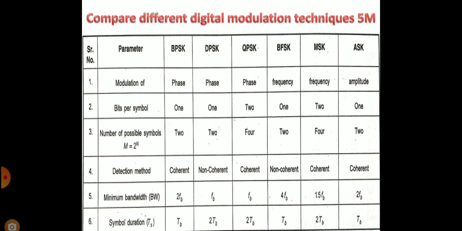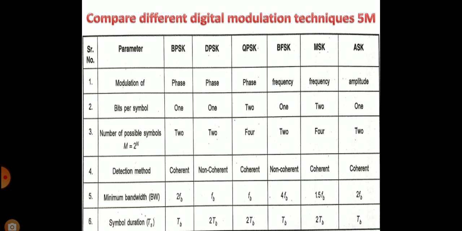Compare different digital modulation techniques. Parameters: BPSK, DPSK, QPSK, BFSK, MSK, ASK. Modulation technique: in BPSK, DPSK, QPSK phase; in BFSK frequency; in MSK frequency; ASK amplitude. Bits per symbol: BPSK 1, DPSK 1, QPSK 2, BFSK 1, MSK 2, ASK 1.